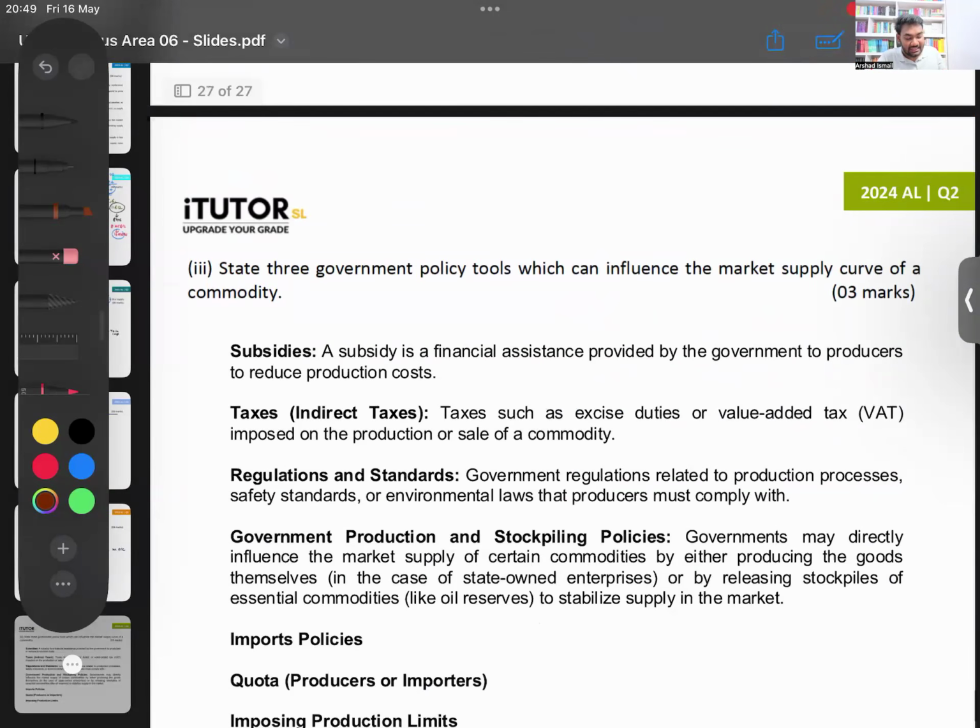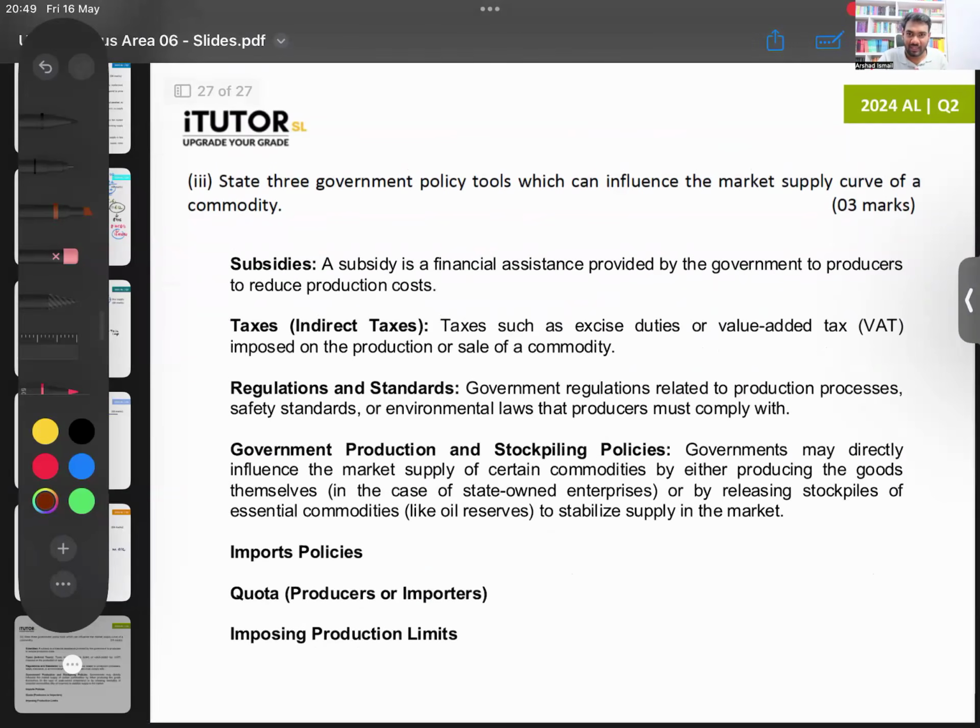Now, look at the latest A-level paper. Can you see they tried to make it a little different from all the past papers? The latest is the 24 paper. They asked you to state three government policy tools which can influence the market supply of a commodity: government policy tools that can affect the market supply. All the others have been very easy. Now, can you see, in the latest ones they're trying to make it a little bit challenging. The paper is not as easy as it was. They're trying to make it a little bit difficult.